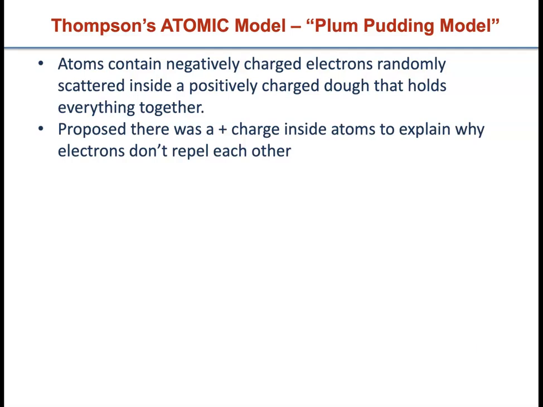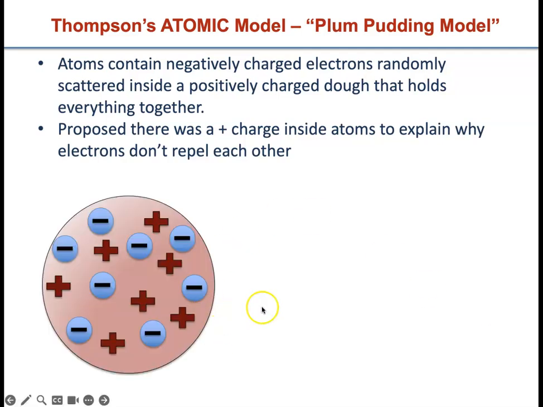Thomson's atomic model is called the plum pudding model, and atoms contain negatively charged electrons. They are randomly scattered like this. He proposed that there is a positive charge because electrons must repel each other, otherwise they will just fly out of the atom. He said there is an overall positive charge, like a dough that's holding on the chocolate chips in cookies, which are the electrons, randomly scattered like this.